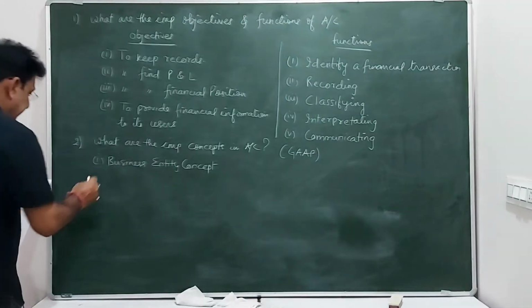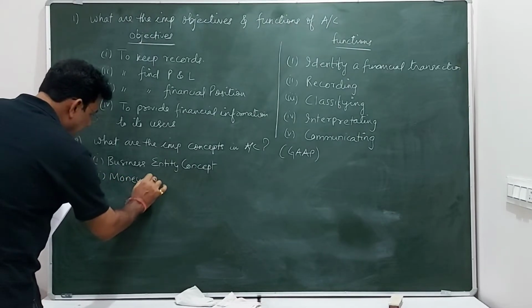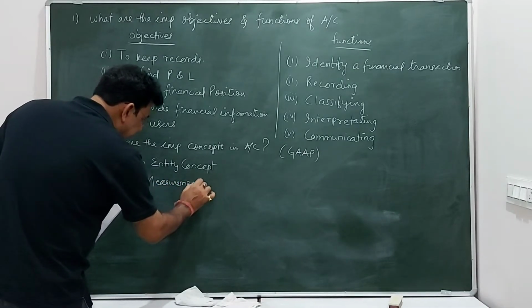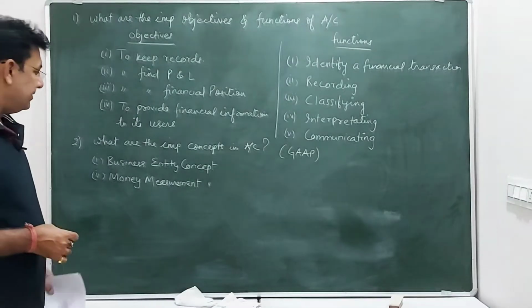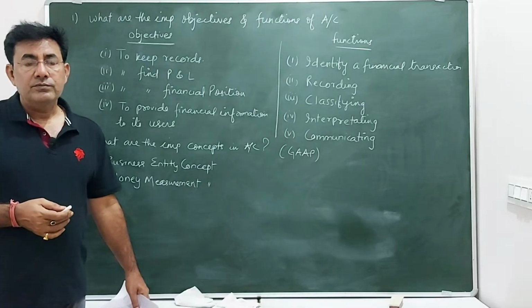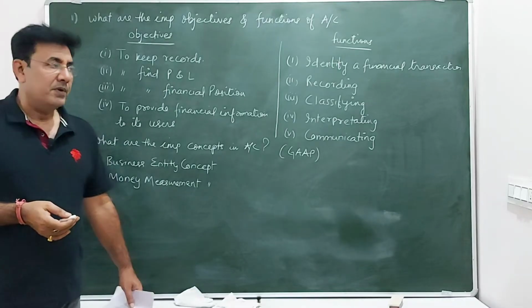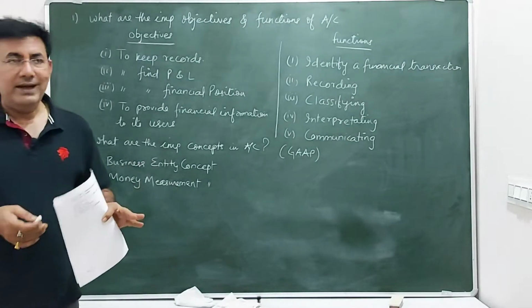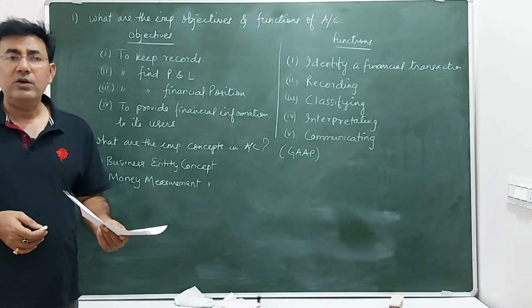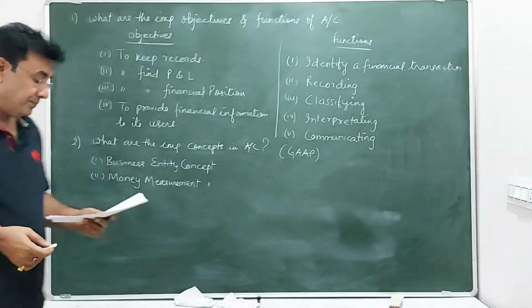The second concept is money measurement. Money measurement stands for every transaction that takes place in an organization can be expressed in terms of money. It cannot be expressed in terms of any other things. So that is called money measurement concept. Anything which cannot be measured in terms of money cannot be recorded in the financial accounting. So we are only concerned with financial transactions.